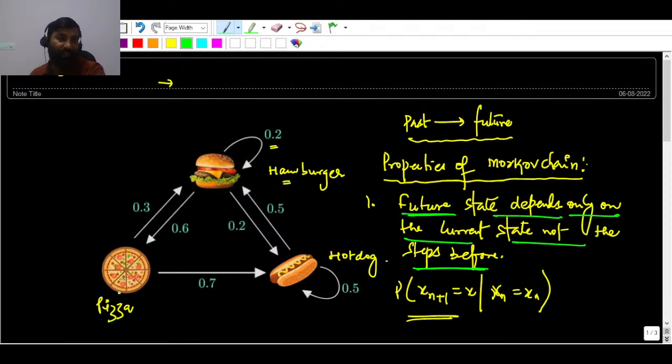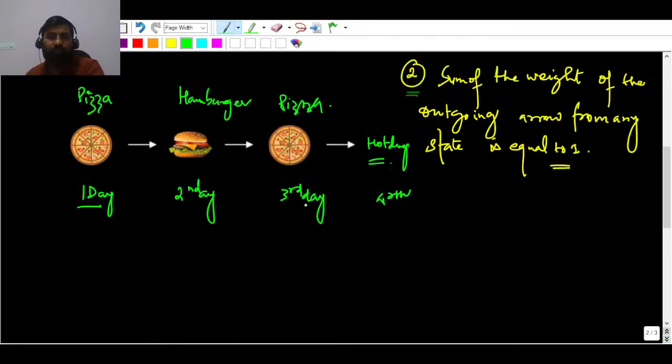So you can see here, if they are serving pizza on the third day, they will serve hot dog with probability 0.7. Because this is the current state. I hope you understand. So the probability will be 0.7. That is the very important concept.